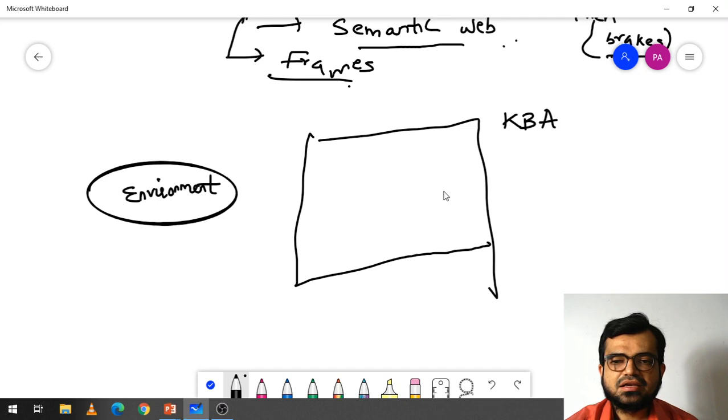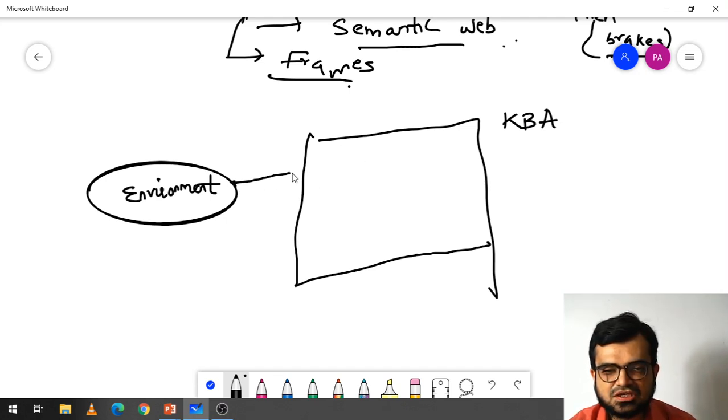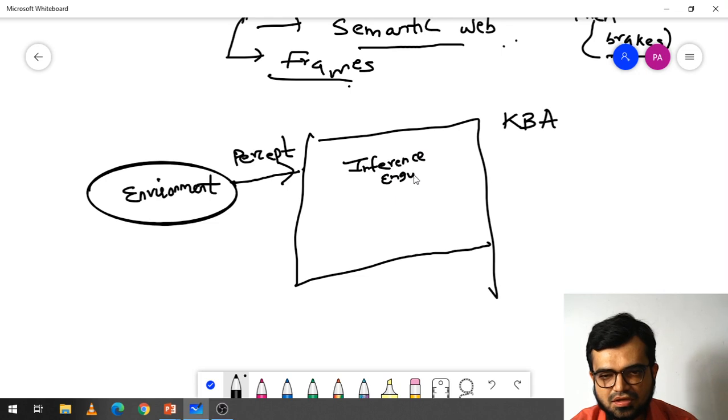It first perceives the input from the environment.